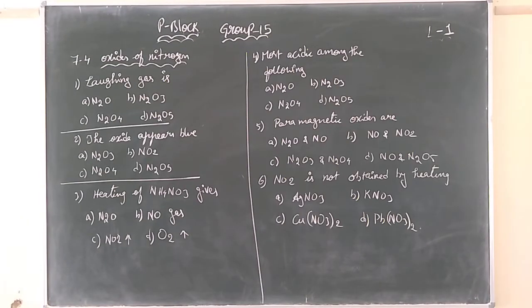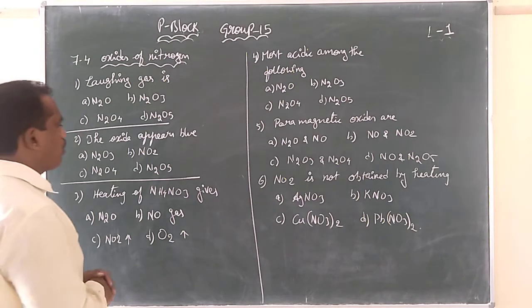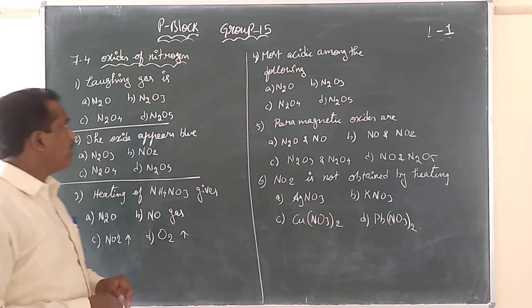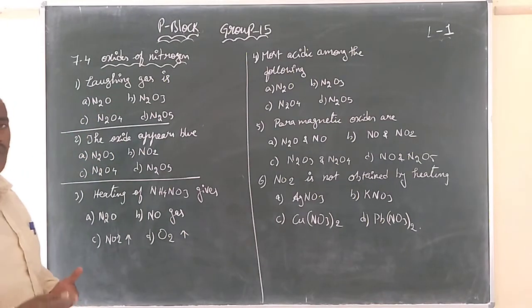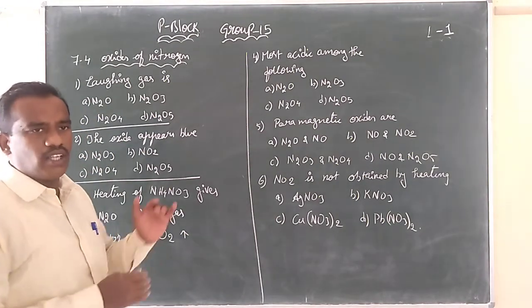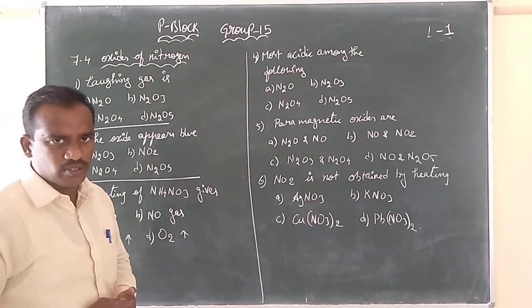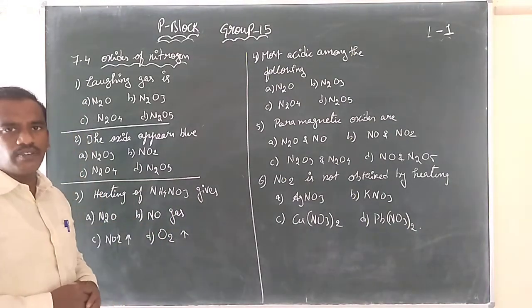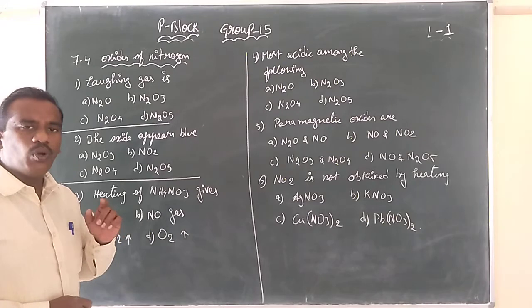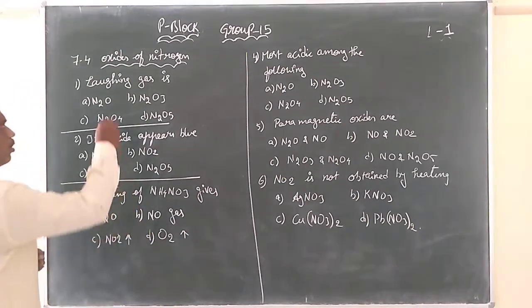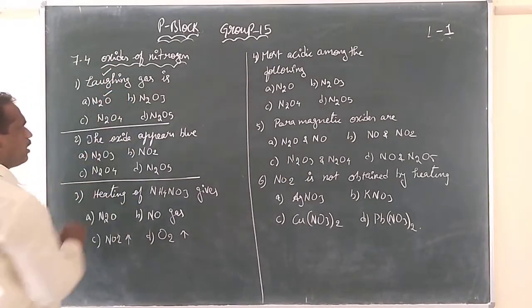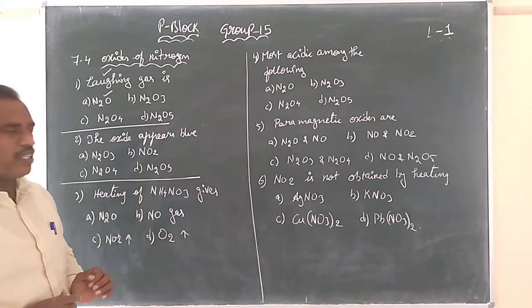See here, children, the questions from the topic 7.4 chosen here are like laughing gas. Oxides of nitrogen, we had already seen how many types of oxides of nitrogen are there. Among them, the first oxide of nitrogen is N2O. N2O we call the laughing gas. Very simple type of question.